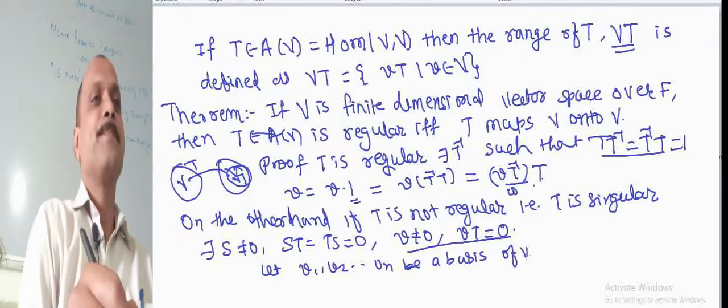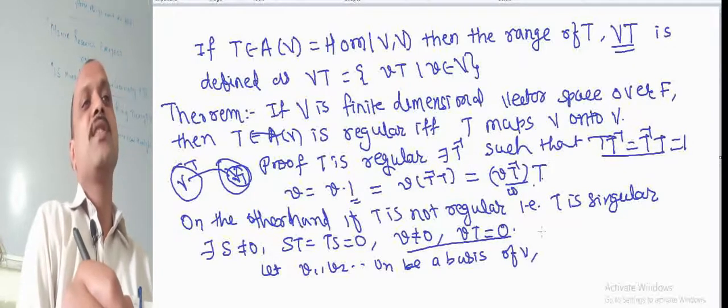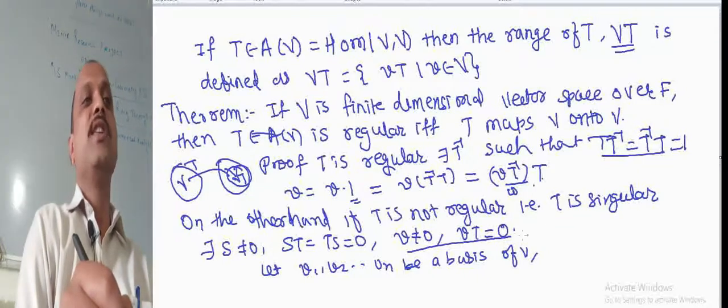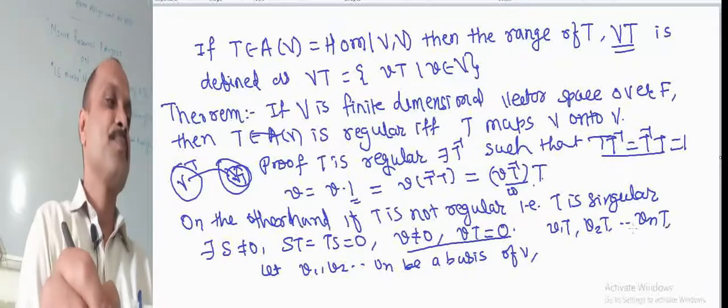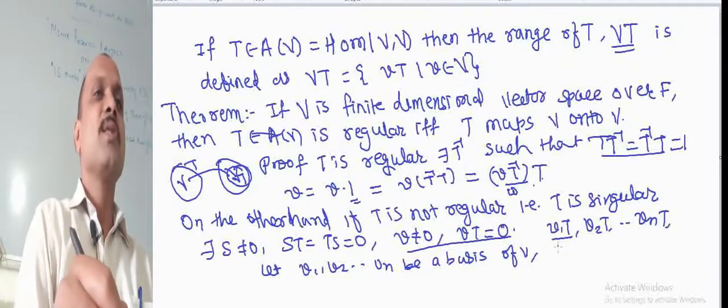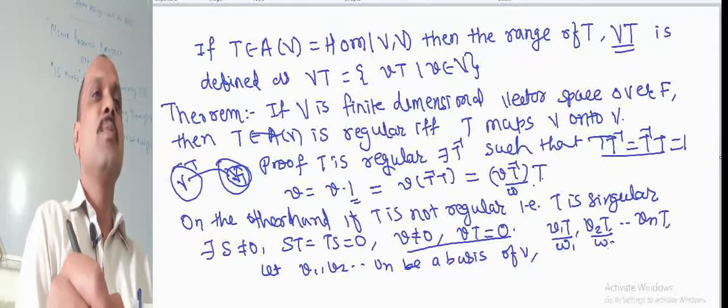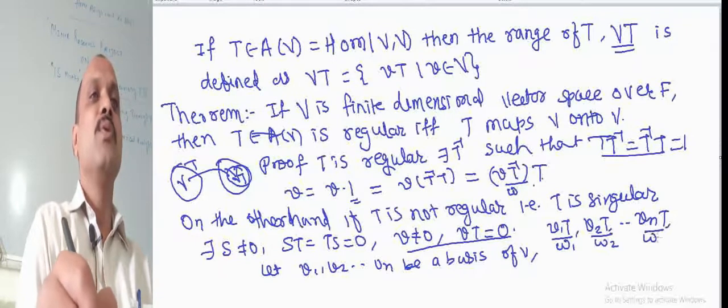of V. If it is a basis, it is mapped by the linear transformation T. It has an image, that is we have T of v1, T of v2, up to T of vn, and suppose these are w1, w2 and wn.